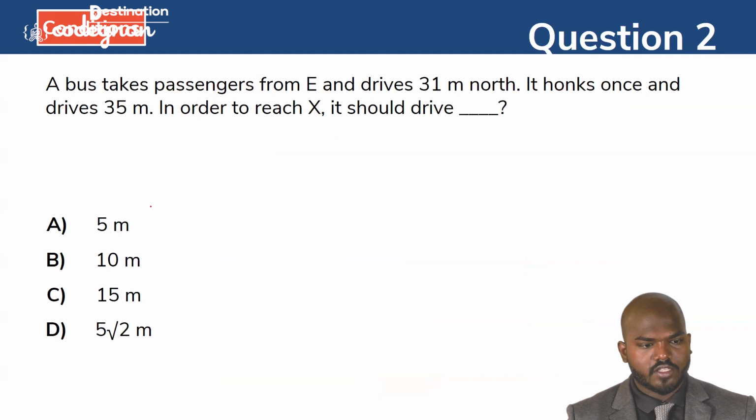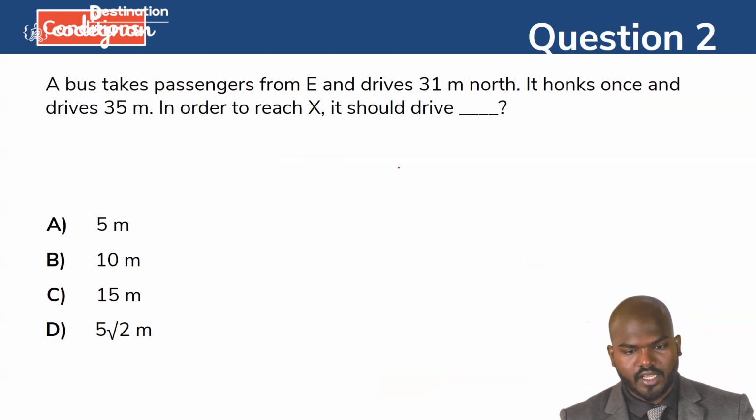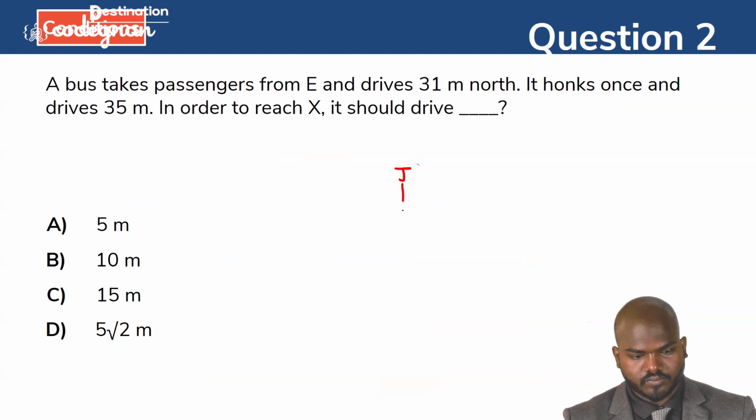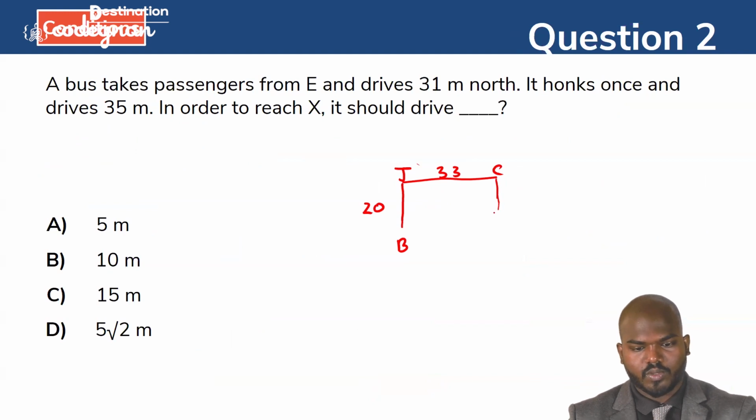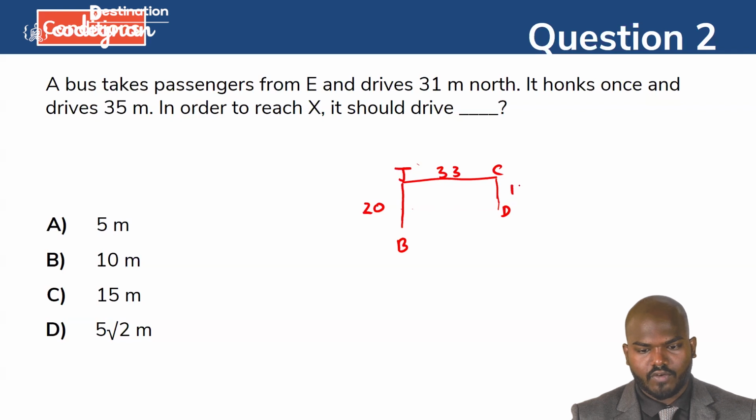Okay, so this is a question: a bus takes the passenger from E. Before that, let me draw the diagram. So J to B, that's called 20 meter. And this to this is called 33 meter. So C. And then this is called D. D is coming up to the half of the point, and that is 15 meter.